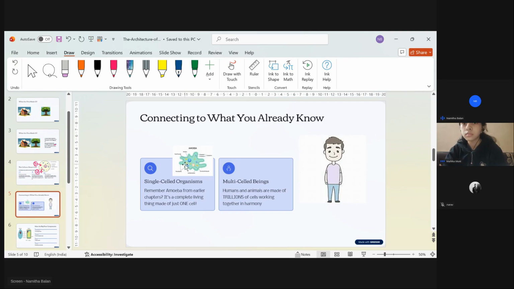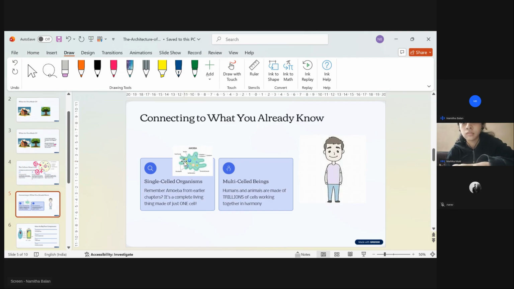This amoeba is a single-celled organism. All the processes that happen in our body will happen inside the amoeba's body also, because it is living. It does not have different organs or different systems, but ingestion, digestion, everything will happen inside this amoeba also. So it is a complete living organism. And our body is a multicellular organism.